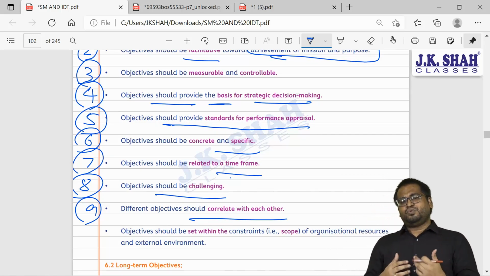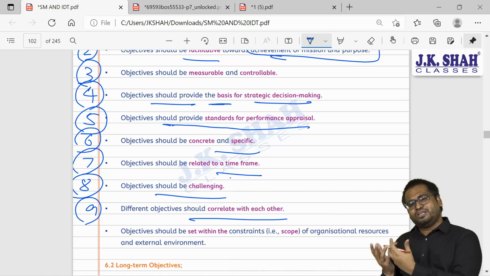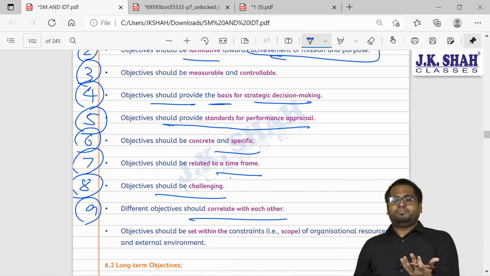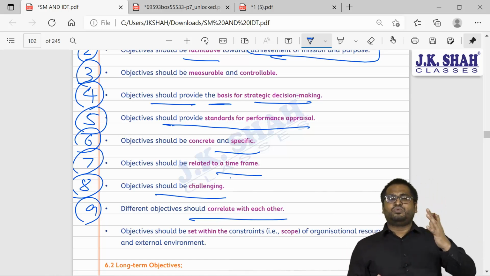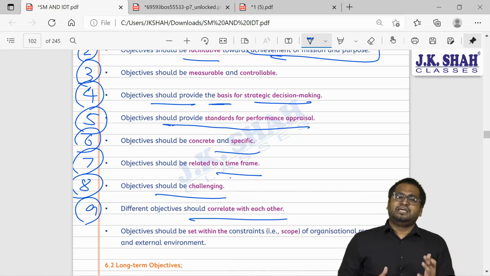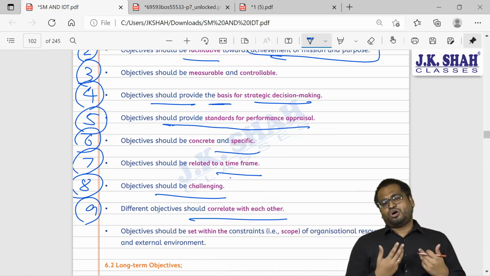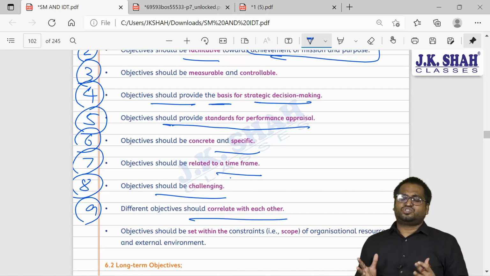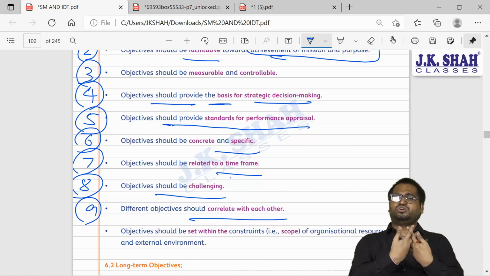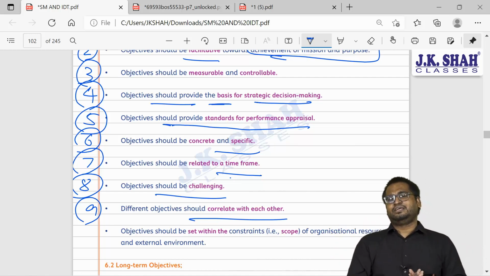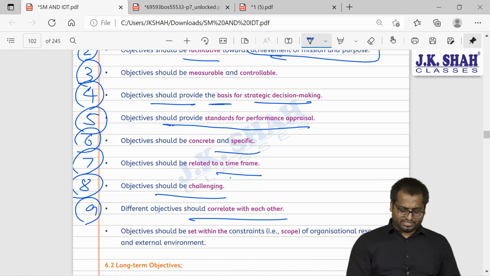So for example, if you want to increase your sales, in order to increase your sales, naturally you will need to produce more. Naturally you will have to buy more raw materials. Naturally you will have to spend more on marketing, on human resource, on raw material purchase, on machines. So objectives should correlate. It should not contradict. It should correlate with each other.